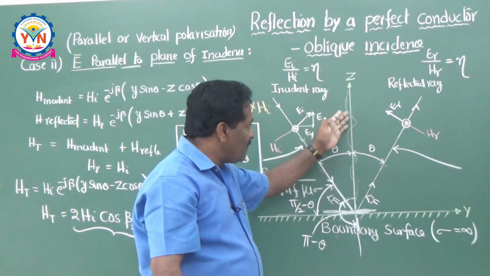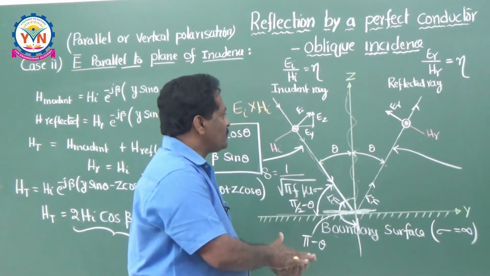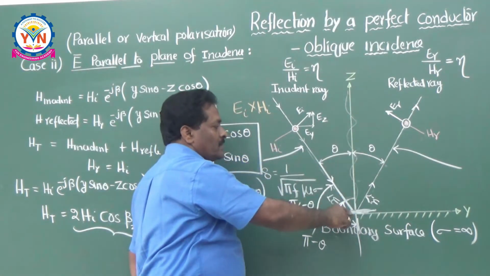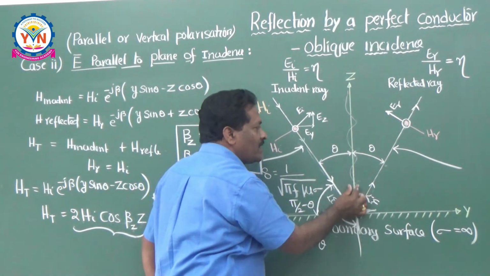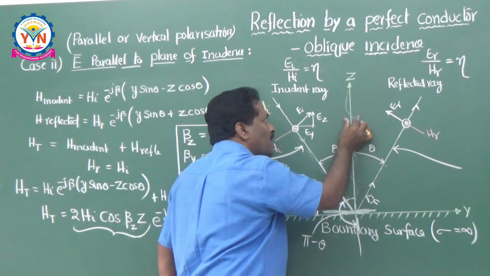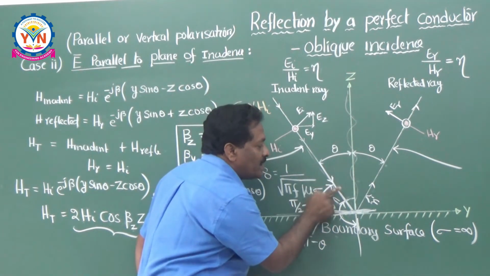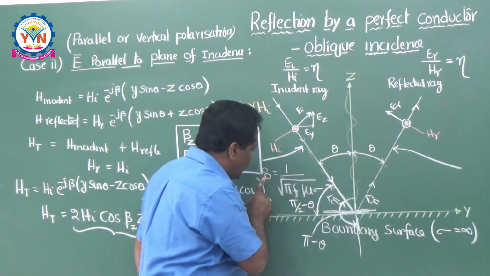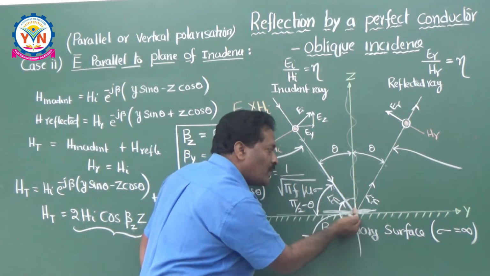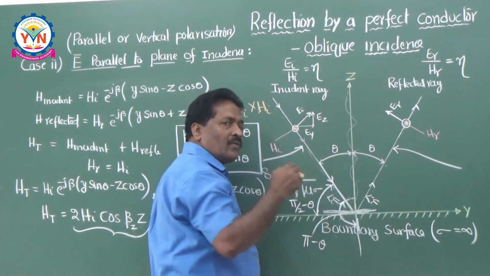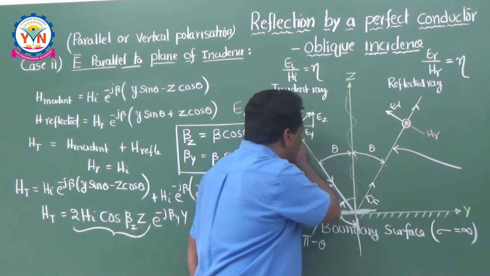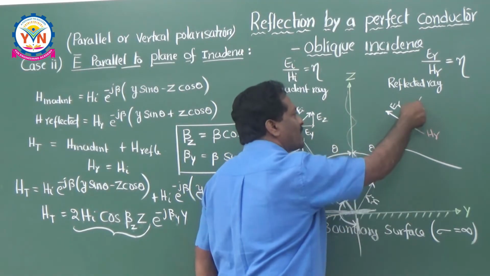So the standing wave distribution is very simple. Whenever you are sending the energy like this, as incident energy, the equation is telling there is a standing wave distribution along the z axis, meaning propagation cannot happen along the z axis under any condition. And whenever it is hitting the surface of a perfect conductor, since the skin depth is 0, it does not penetrate, and there is no question of transport of energy along the z axis. The only ultimate option is that it has to be reflected back. So the energy coming from here must definitely be reflected.